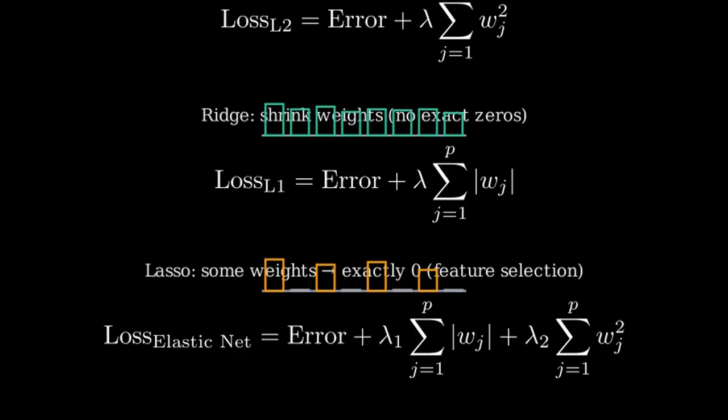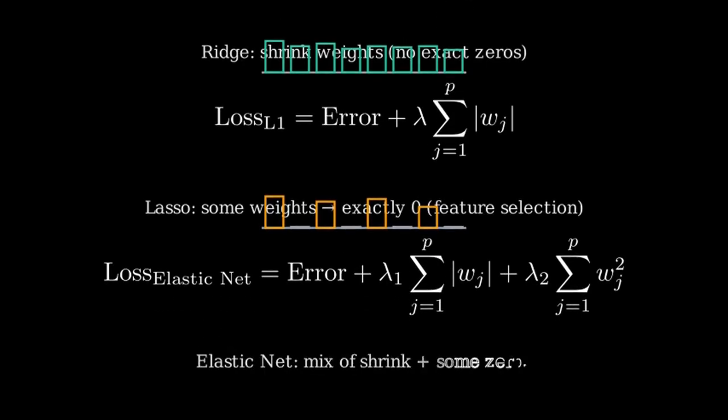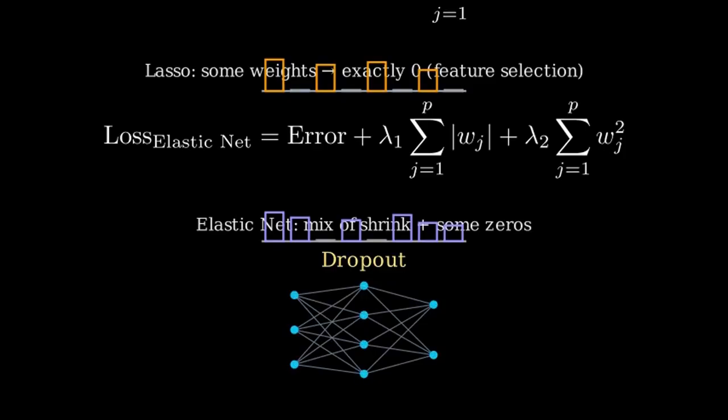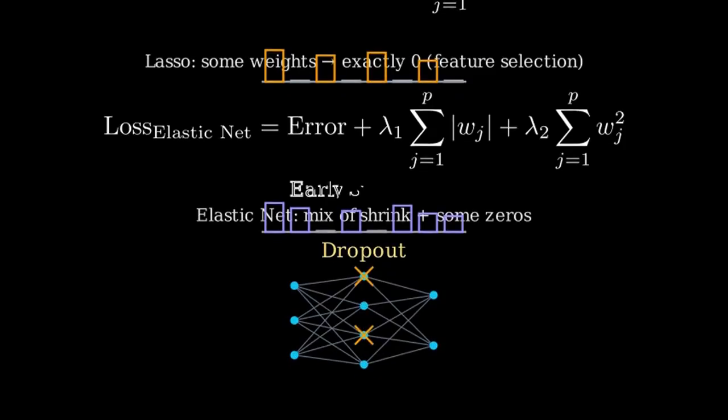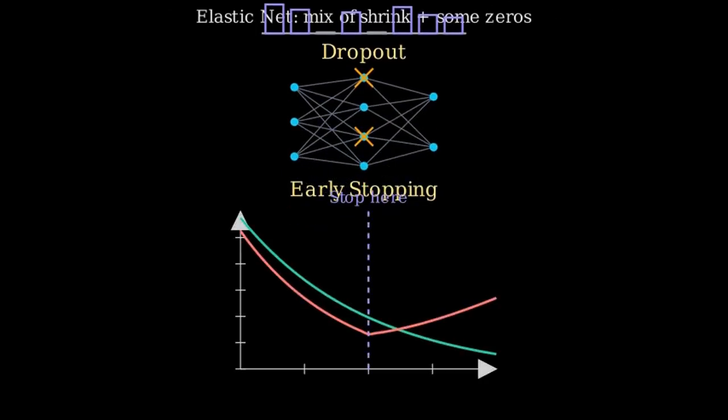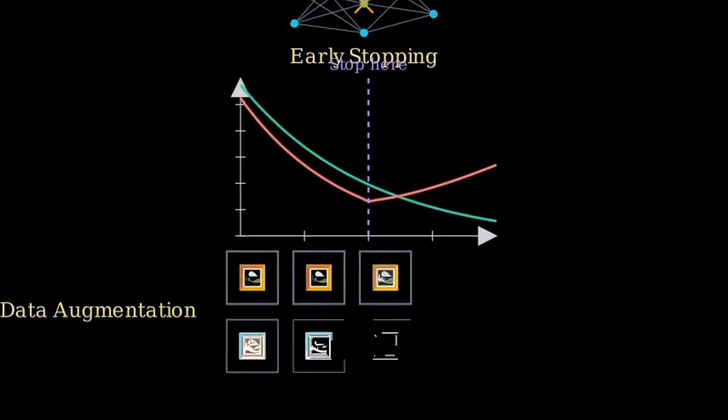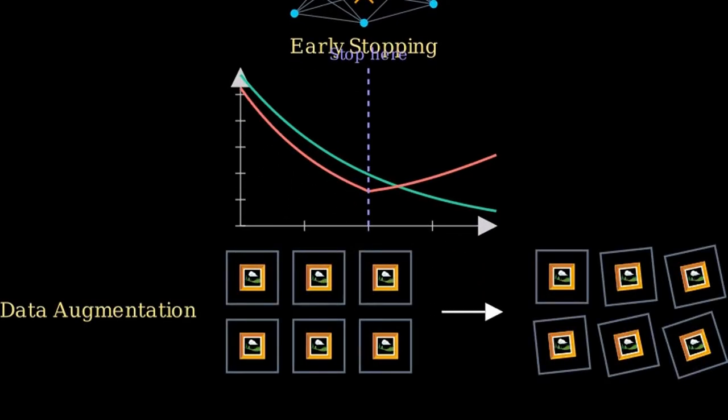Regularization also appears in other helpful forms, especially in deep learning. Dropout randomly turns off a fraction of neurons during training, so they do not over-rely on each other. Early stopping watches validation error and stops when it starts to rise. Data augmentation creates varied versions of training examples, like rotated or flipped images, to improve generalization.